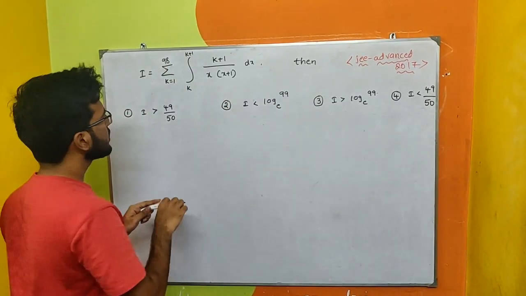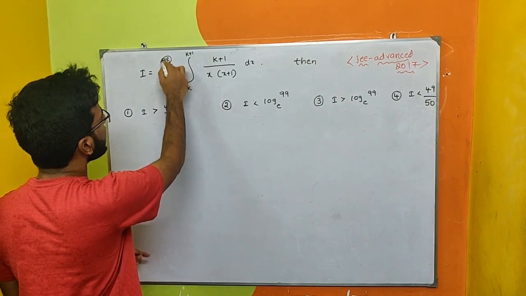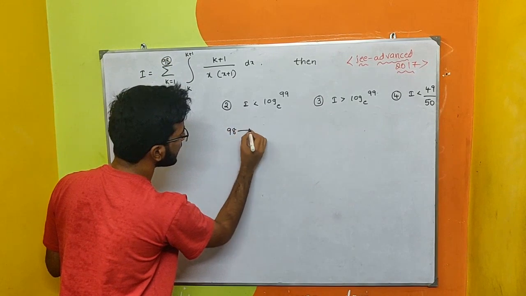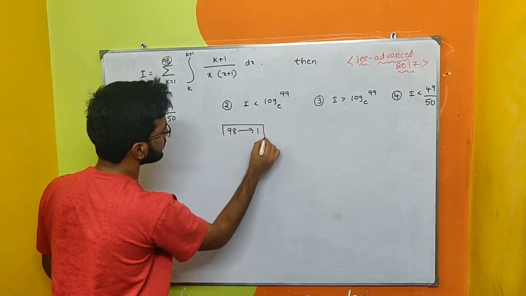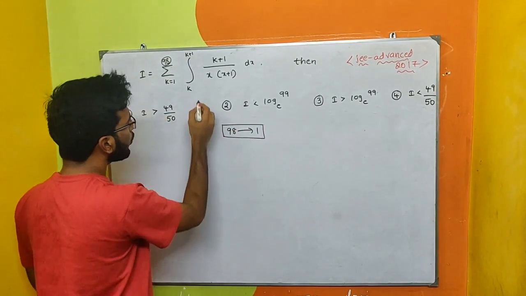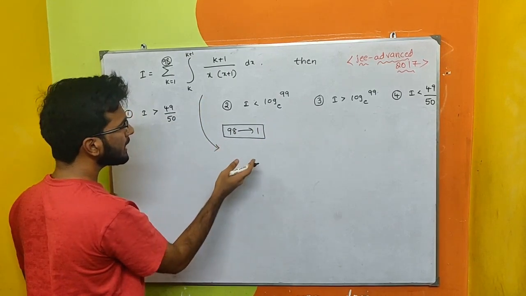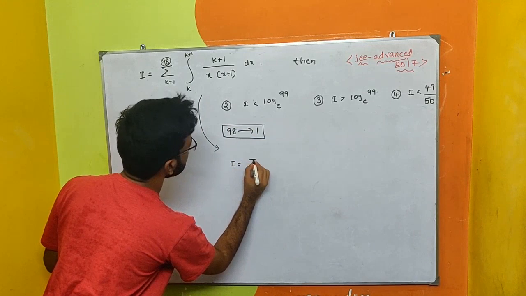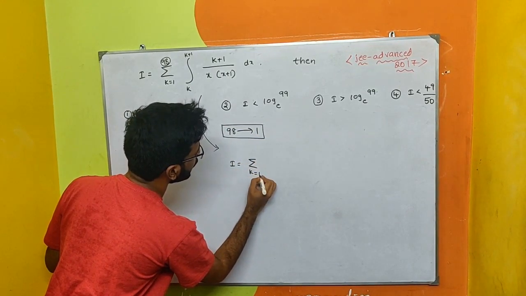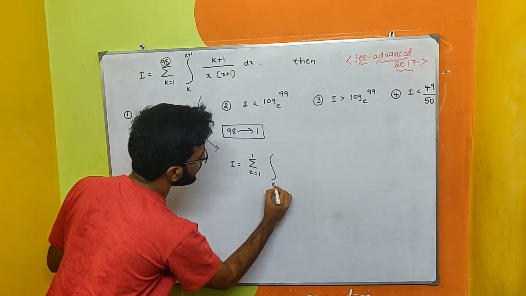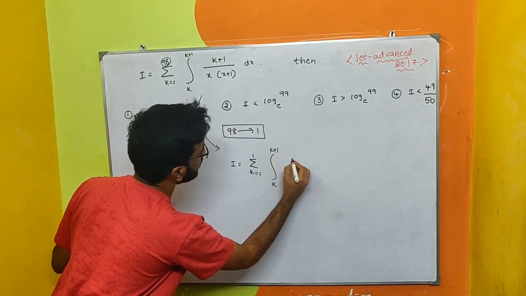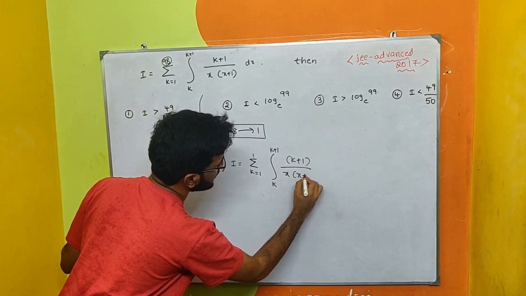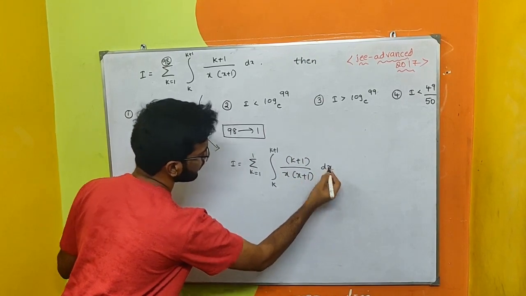Our key logic is we should compress the large number 98. Simply the value 98 is taken as 1. Now rewrite the question by replacing 1 in place of 98. Then integral I will be sigma k equal to 1 to 1, integral limits k to k plus 1, (k plus 1) upon x by x into x plus 1 dx.